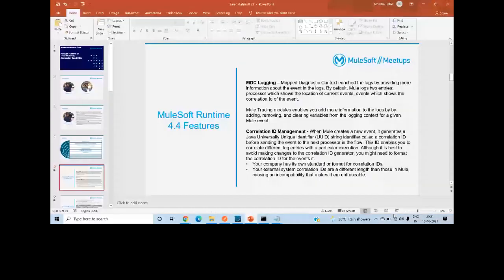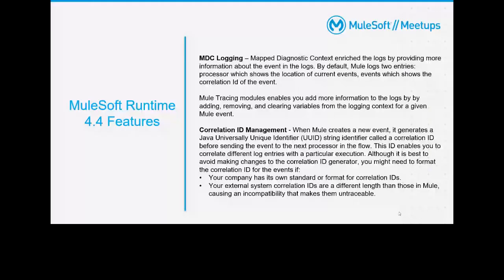What happened in the previous versions till 4.3 is that you didn't have an option where you could modify or use a custom correlation ID. Generally MuleSoft generates a UUID, a universally unique identifier, automatically. But you don't have any option where you can generate your own correlation ID. That option is not available, right? But with 4.4, MuleSoft has given a control, so you can generate your own correlation ID.